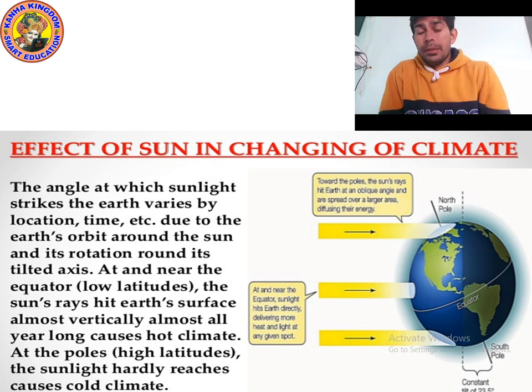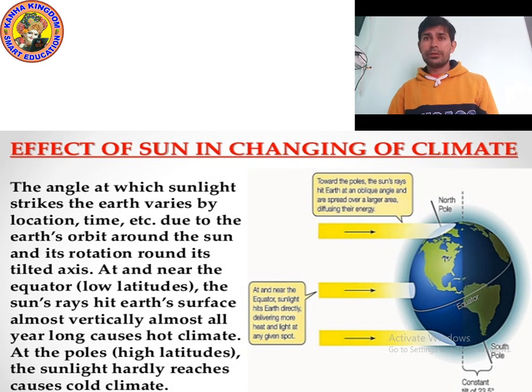What is precipitation? Precipitation is any product of the condensation of atmospheric water vapor that falls under gravity.